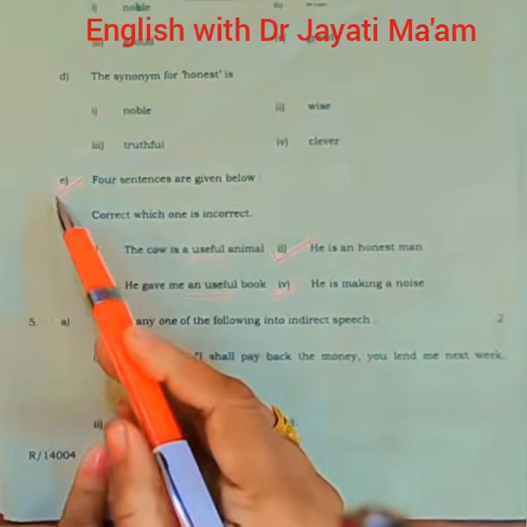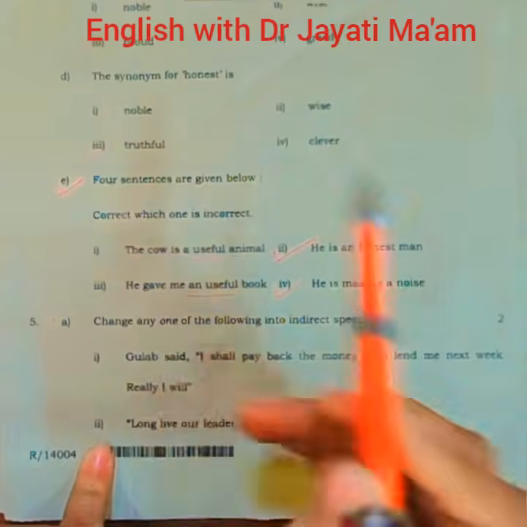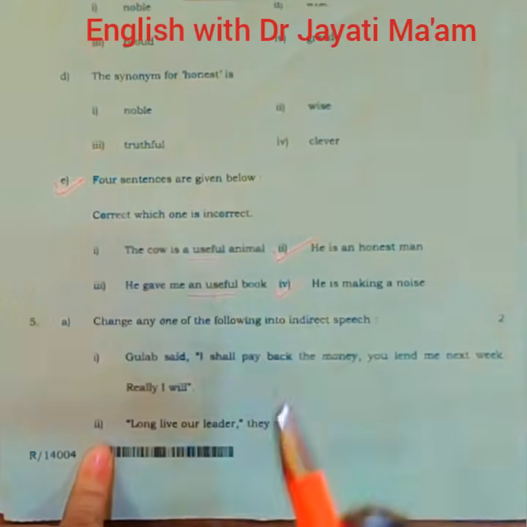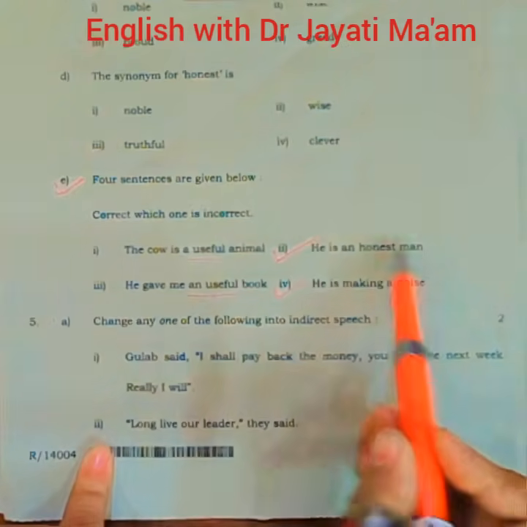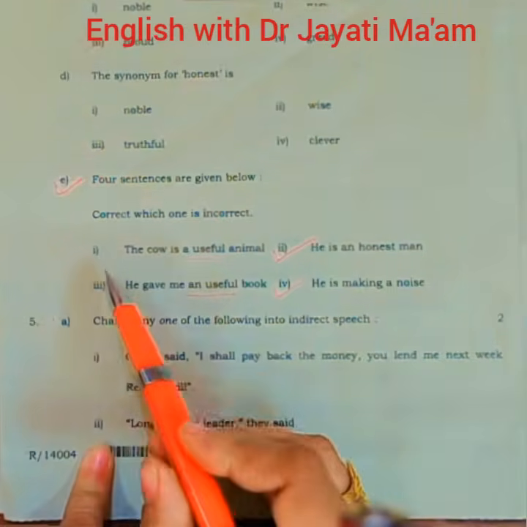So the last question in question number 4 is E. Four sentences are given below. Correct which one is incorrect. So students, you have been given some sentences here and you have to find out the incorrect one. So let's see the options.